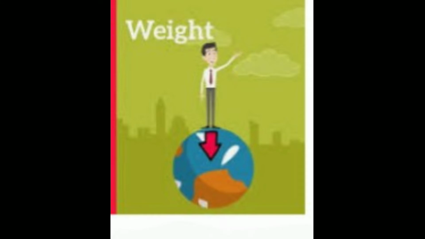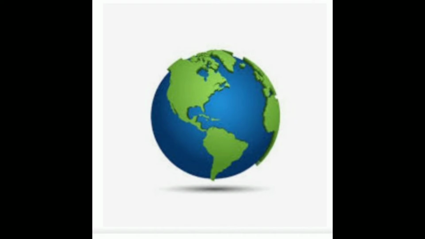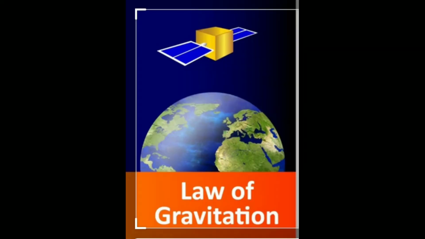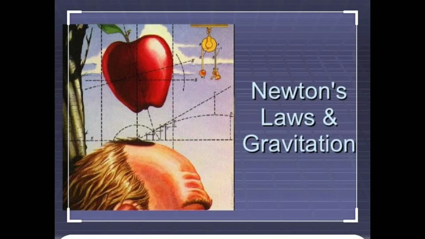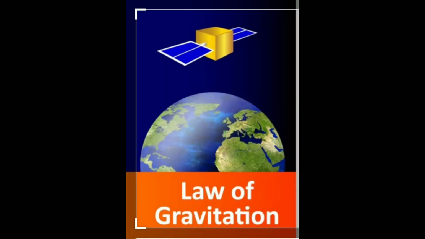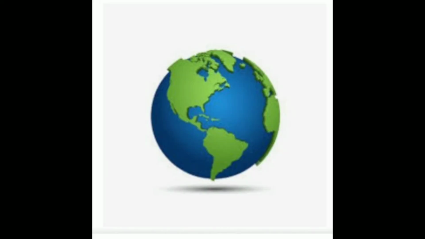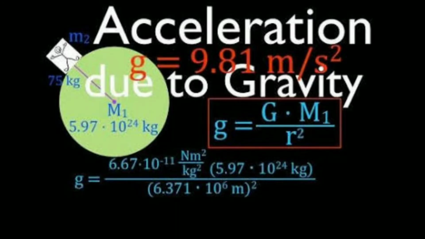Weight is a vector quantity. Direction of weight is always towards the center of the earth. SI unit of weight is Newton. Weight of a body varies from one place to another place on the earth, since it depends on the acceleration due to gravity of the earth, which is not the same at all places on the earth.